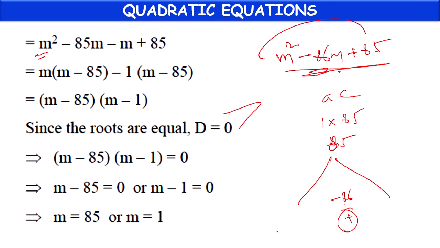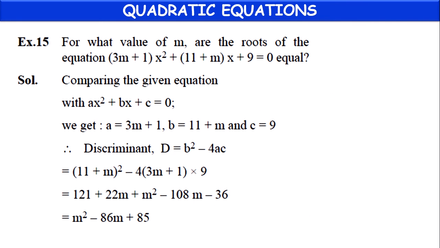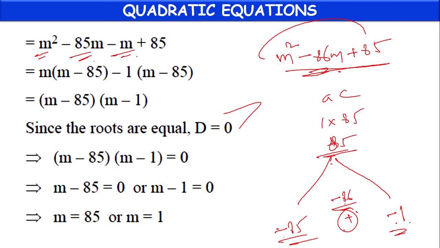So we can take minus 85 and minus 1, so that their product is equal to 85 and their sum is equal to minus 86. So the middle term can be split into minus 85m minus m, like that, as per the factorization method.